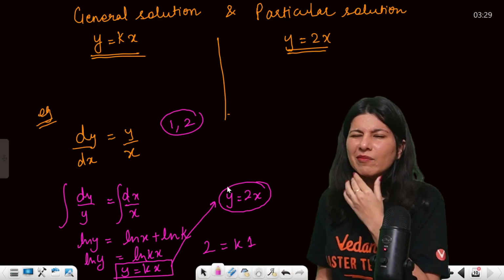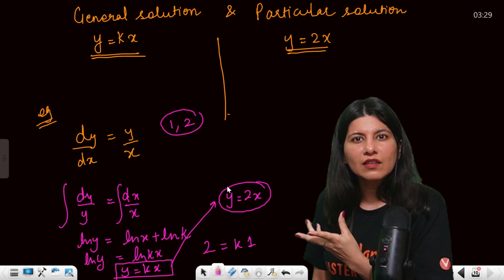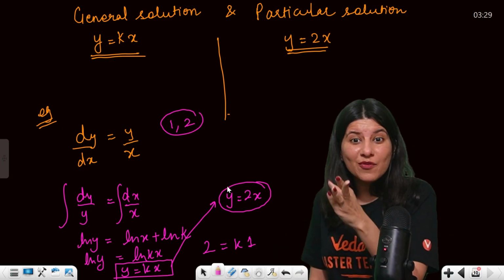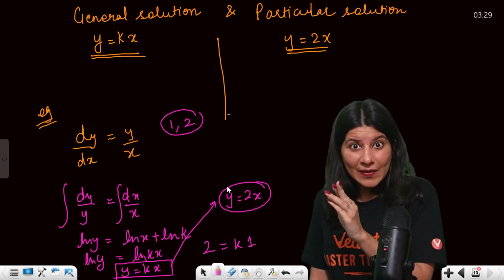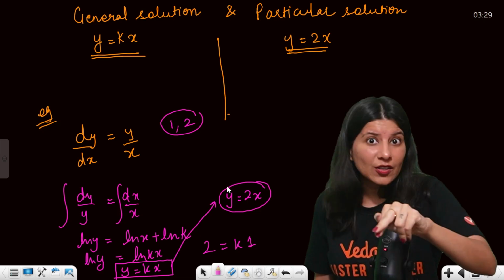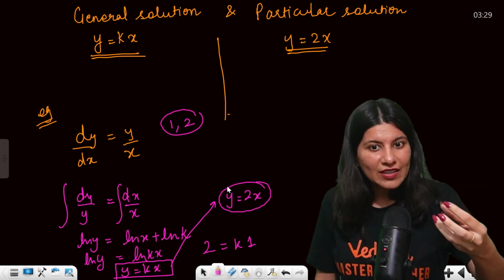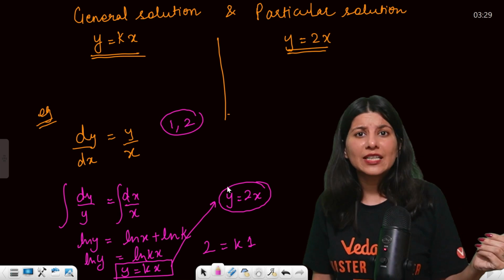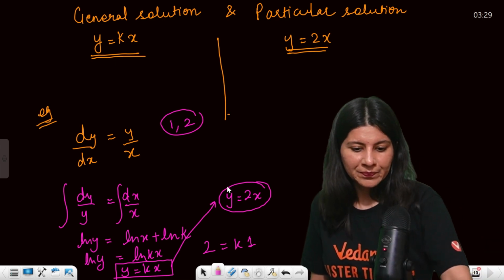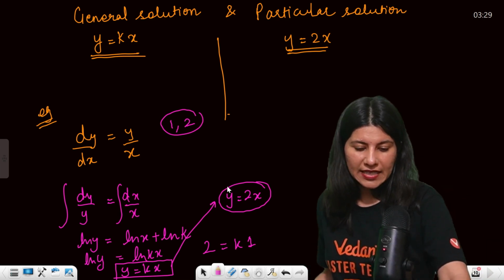So you must be wondering, ma'am, why they are giving that the curve is passing through this point? Because they want you to solve it and then put that value to get the particular solution. Initially you will get the general solution, but if you satisfy those conditions, you will get the particular solution. Don't worry, we'll do it.